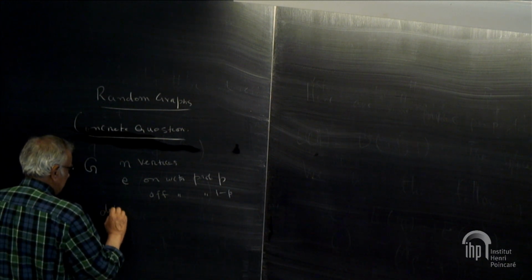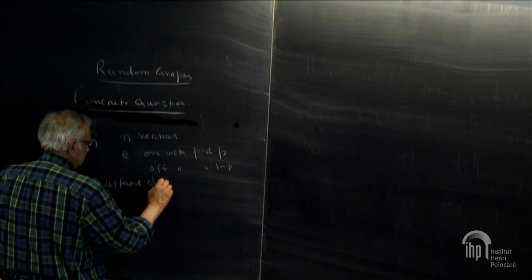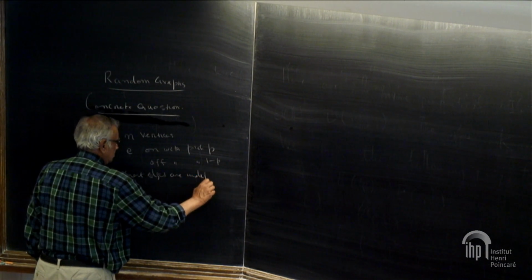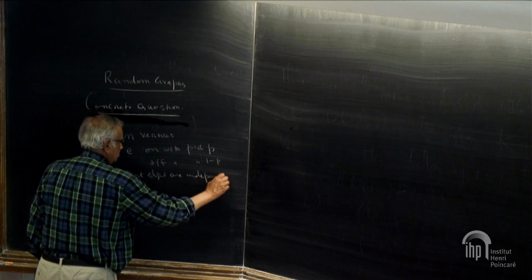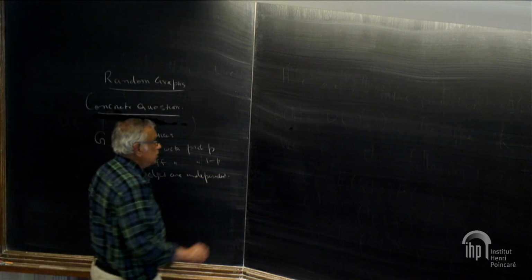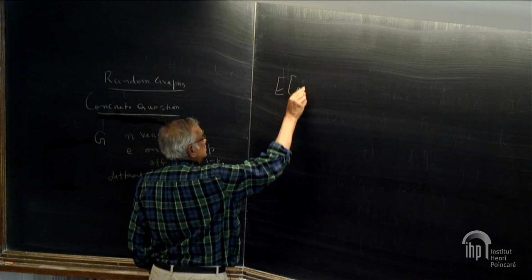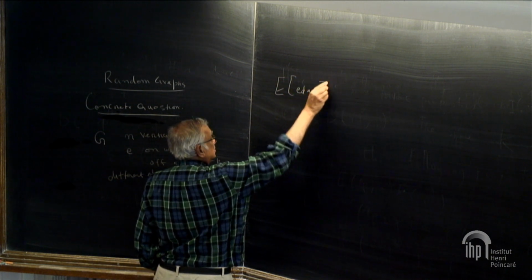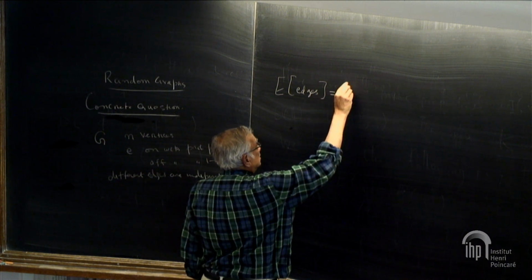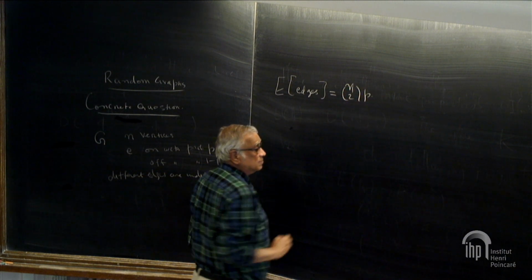Different edges are independent. So you can calculate the expected number of edges, for example. It's n choose 2 times p.